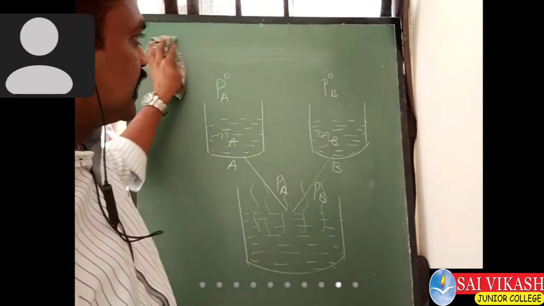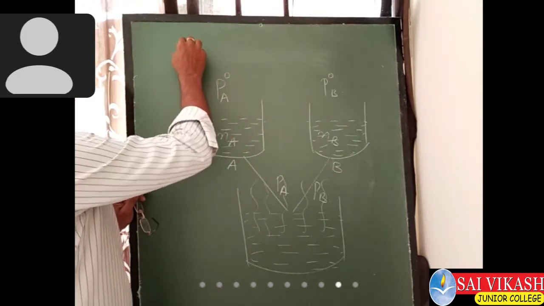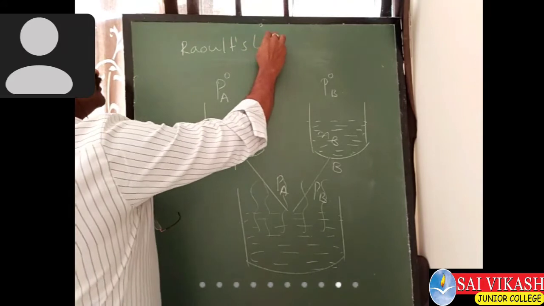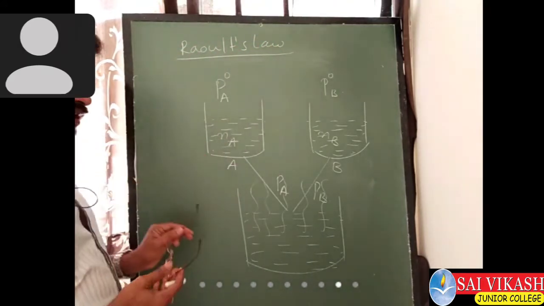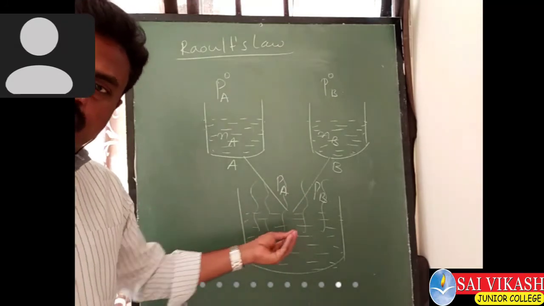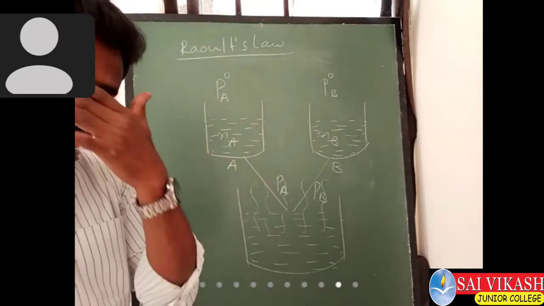In this concept, to explain the vapor pressure from the solution, Mr. Raoult, a scientist, has given one law, that is Raoult's law. For a mixture of two volatile liquids, Raoult's law gives one statement.